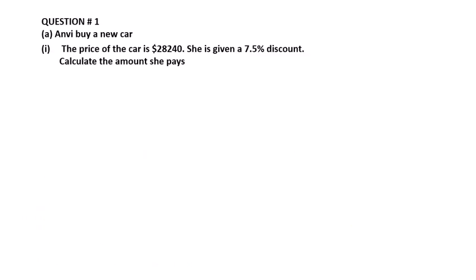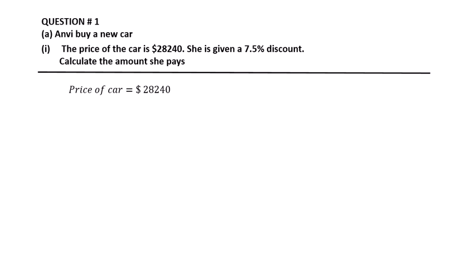Question number 1. Envy buys a new car. The price of the car is $28,240. She is given a 7.5% discount. Calculate the amount she paid.